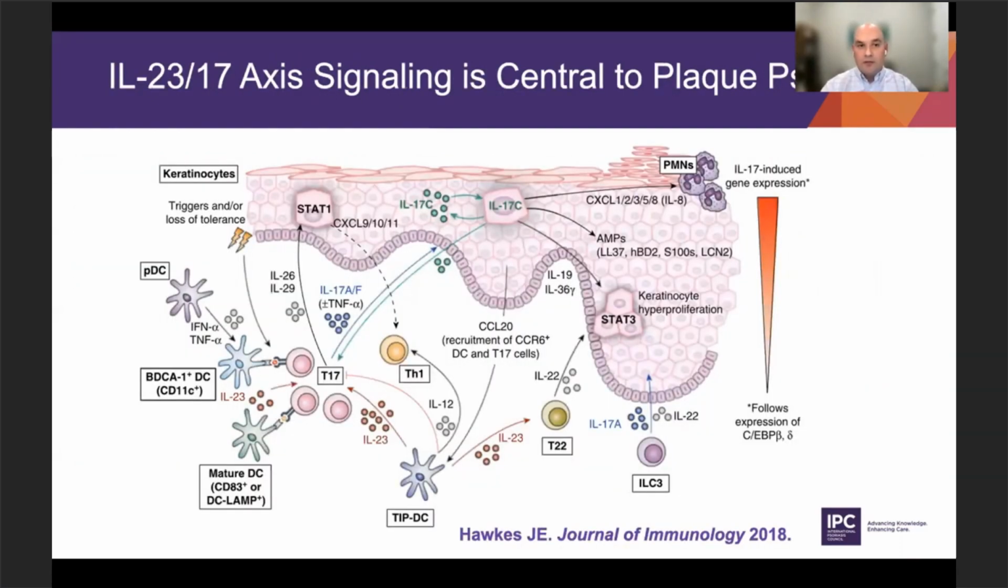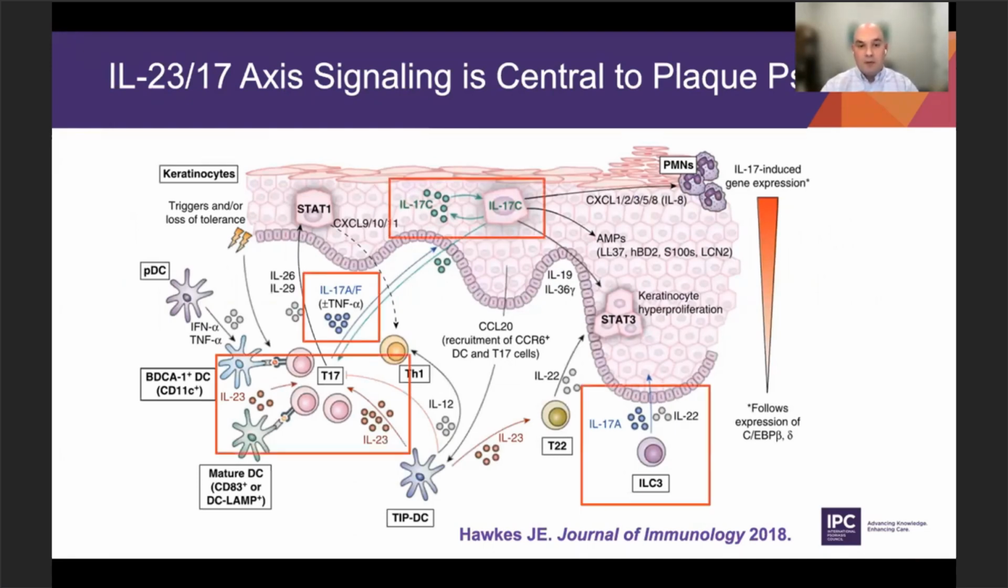As you know, IL-23 and IL-17 signaling is really central to the pathogenesis of plaque psoriasis. Highlighted here, you can see in a publication from 2018 that we did in the Journal of Immunology that really highlights the role of the T lymphocytes and the dendritic cells, which are the primary source of both TNF and the IL-17s, as well as IL-23, and then IL-17C coming from the keratinocytes. These interact with each other to perpetuate this chronic mature plaque, which is what characterizes the clinical disease of plaque psoriasis as we know it.